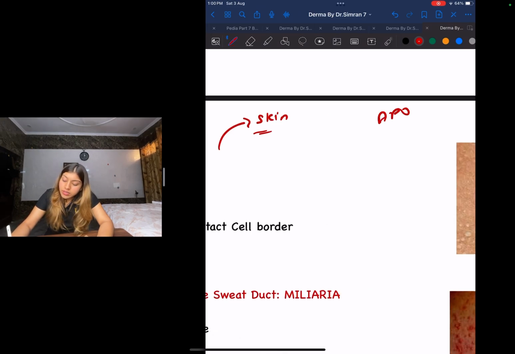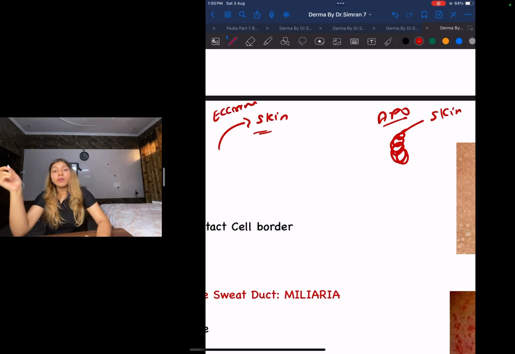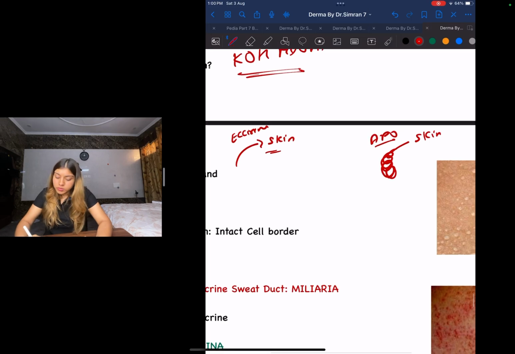Apocrine means first the ducts will open into the hair follicle. That hair follicle will take the secretion to my skin. This is apocrine. Eccrine means directly to my skin. Apocrine means hair follicle: through the hair follicle, it will go and open into your skin. So that is the difference between eccrine and apocrine.